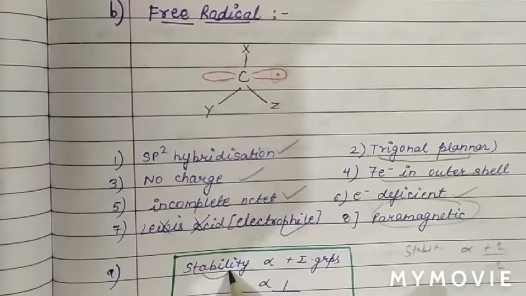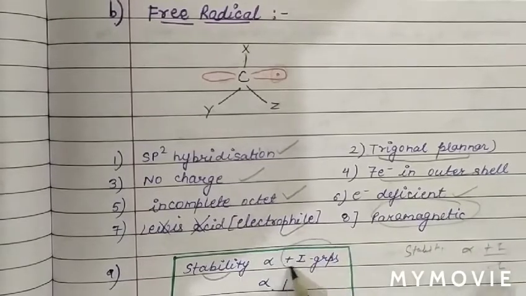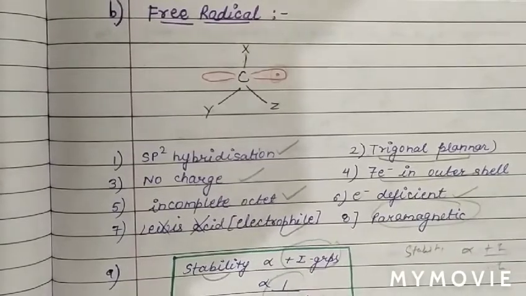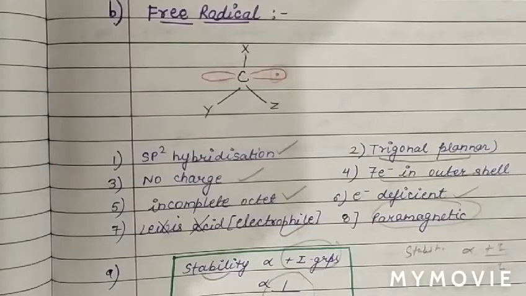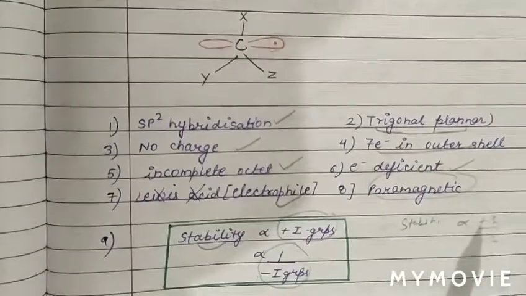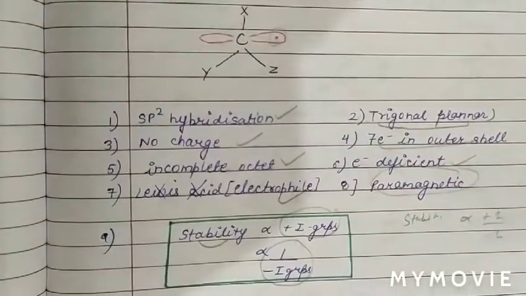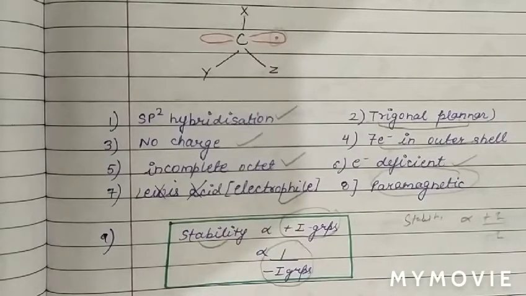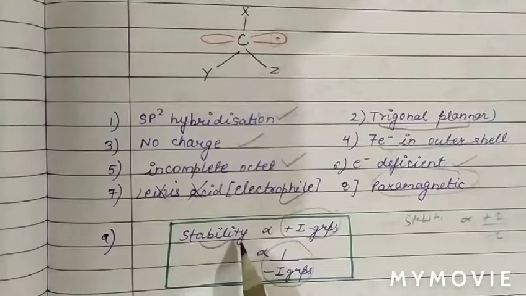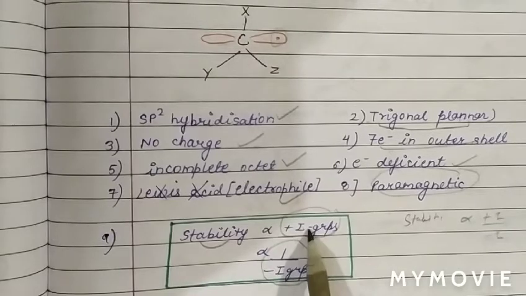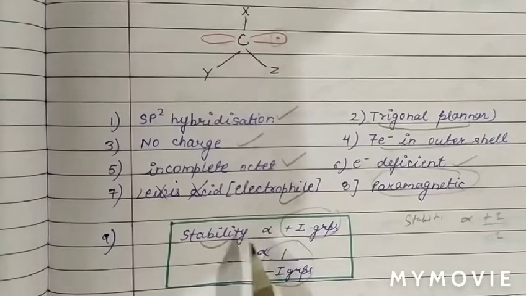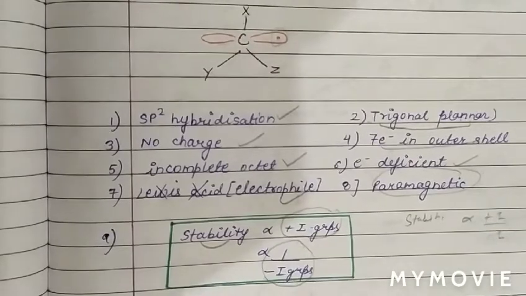The stability of free radical is directly proportional to plus I group and inversely proportional to minus I group. So there is no need to do any difference.